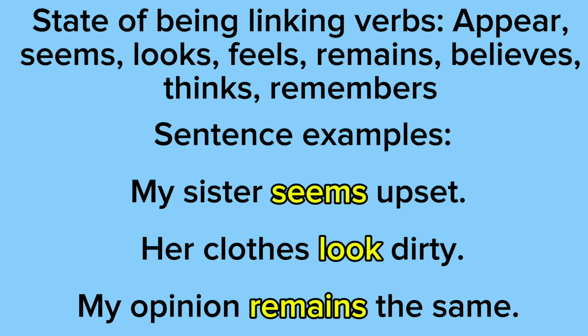So seems is the linking verb that's connecting the subject, my sister, to the adjective upset. Example 2 says her clothes look dirty. So the subject is clothes, the linking verb is look, and the subject complement is dirty. The linking verb look is connecting the subject, clothes, with the adjective, subject complement, dirty.